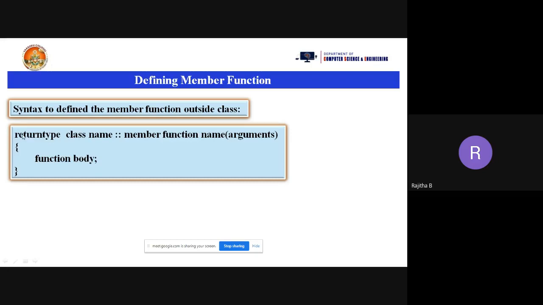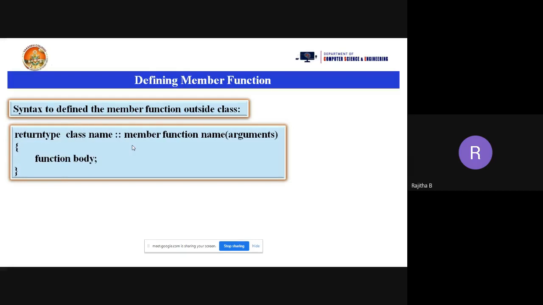So what is the syntax here? Return type, class name, scope resolution operator, member function name, that is add or read, print, display, that's it. Member function name, and within the parentheses the arguments. If you want to pass parameters, you can take the parameters or arguments also. Then open the braces, write the function body, any statements, and close the braces. So this is the syntax to define the member function outside the class.